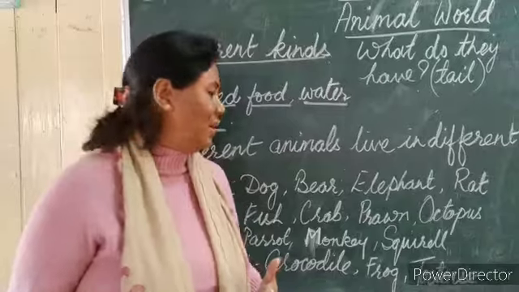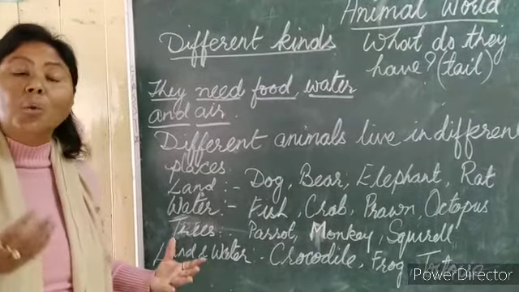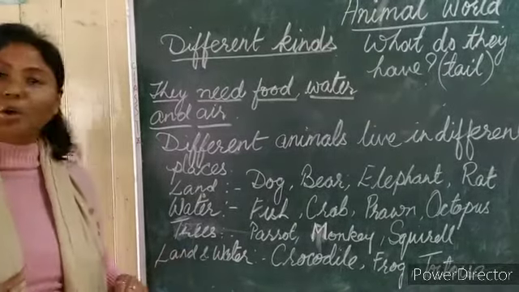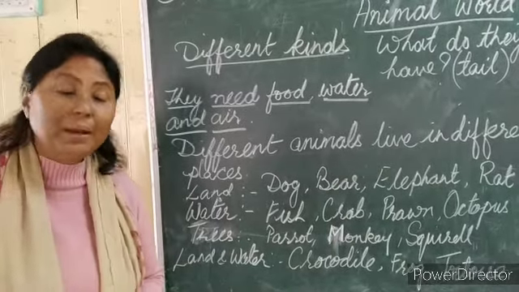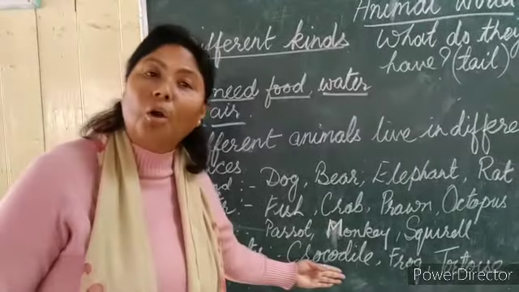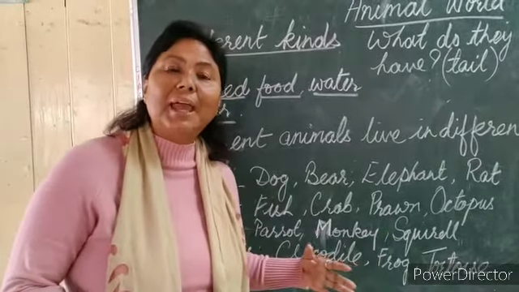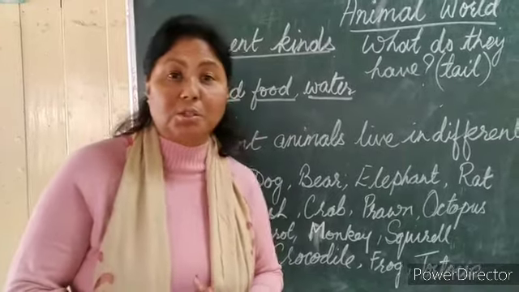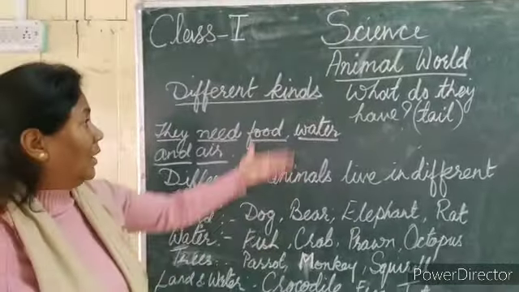Now, there are some animals which can live on land and also in water. What are those animals? Those animals are crocodile, frog, and tortoise. They can live on land and they can live in water also. Okay, so what did we learn about this?